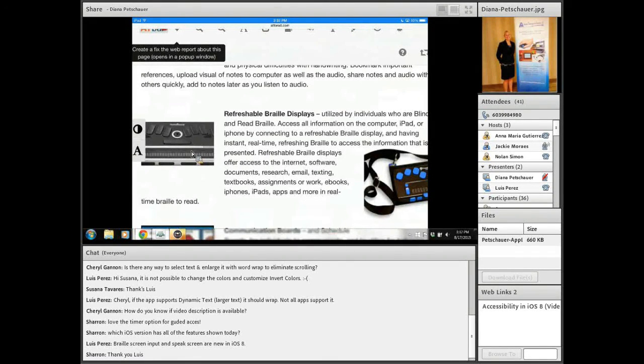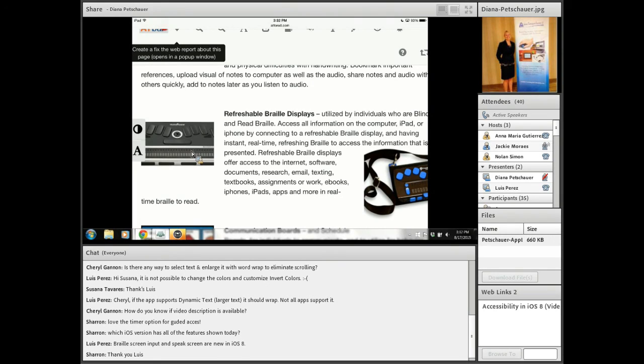So rather than have the large Braille book in their backpack or to carry around, they can have the electronic book and still be able to read it in Braille. And if they're filling in a worksheet or typing a paper or an essay, they can use the Braille shortcut keys to type that information. And of course, it shows up in text on the screen.